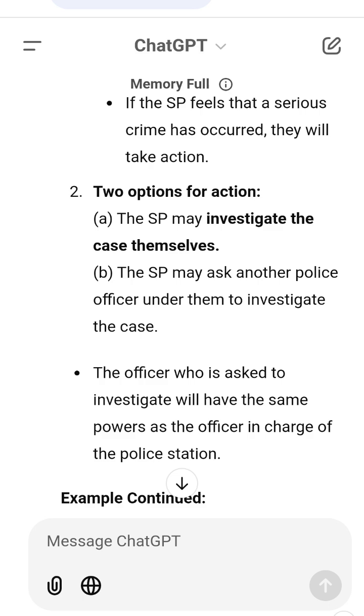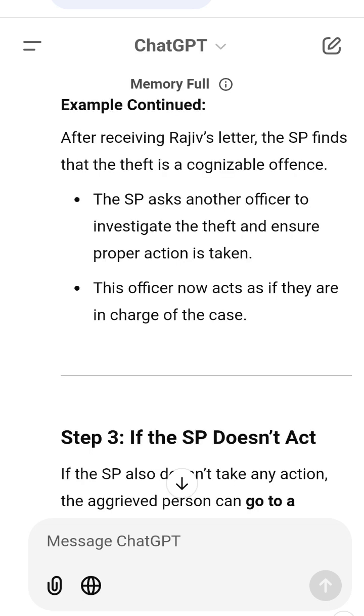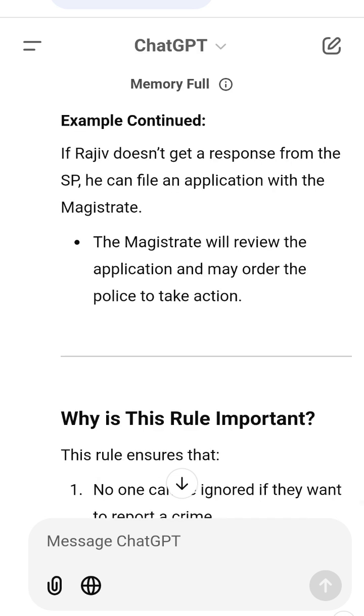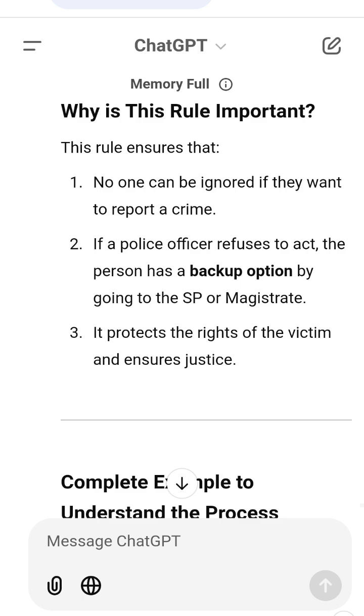3. SP's action. The SP reads Meera's letter and finds that her case is serious, a cognizable offence. The SP asks another officer to investigate. 4. If the SP doesn't act, if the SP ignores Meera's letter, she can go to the magistrate. The magistrate can order the police to register her case and investigate.